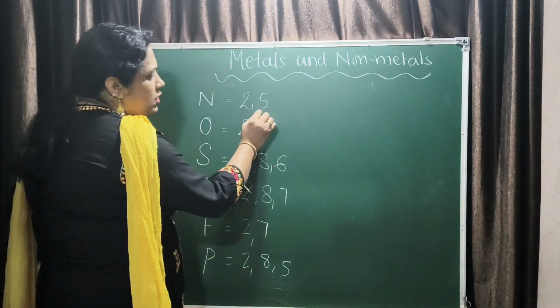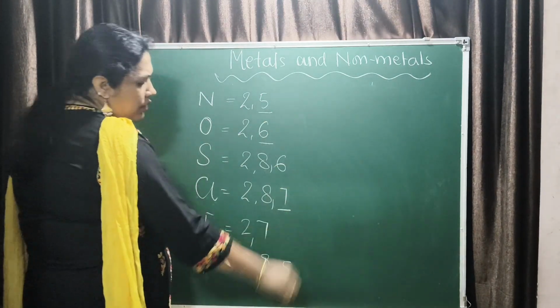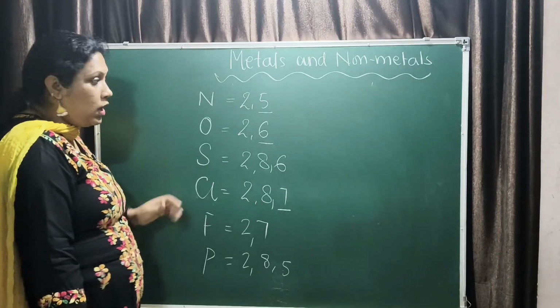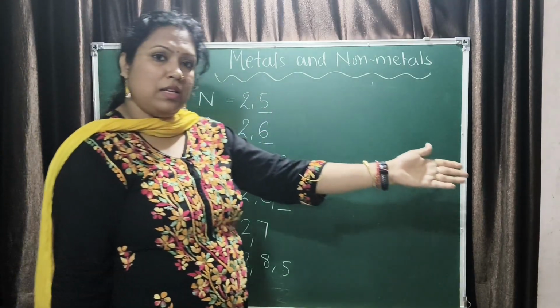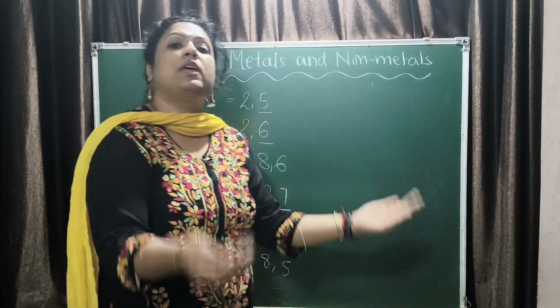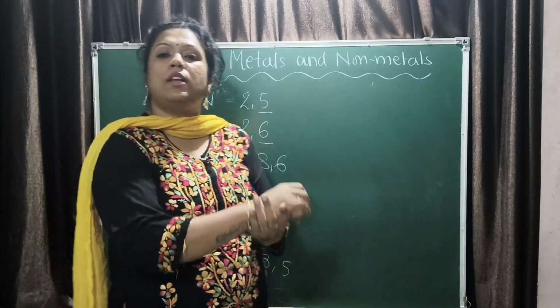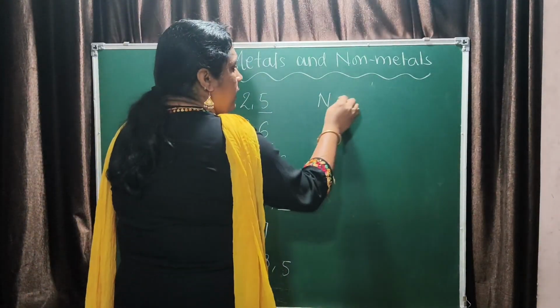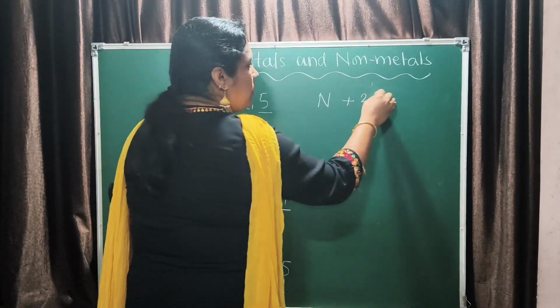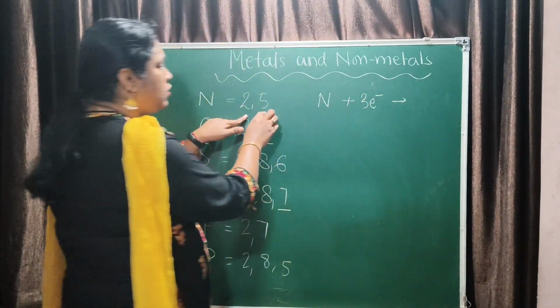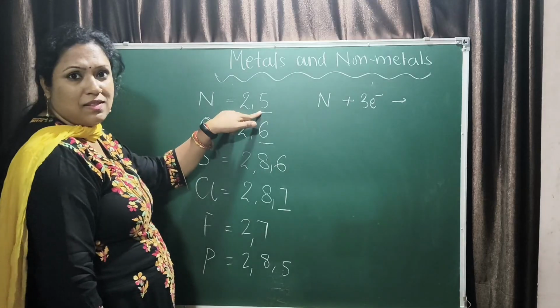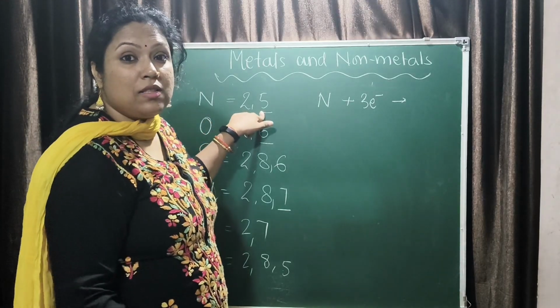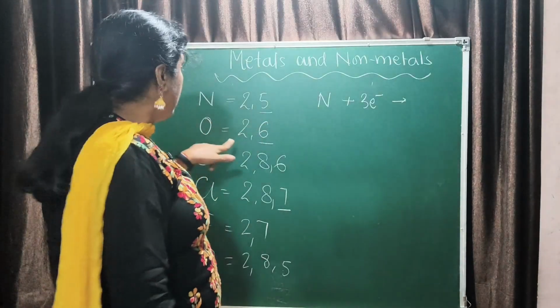In all these cases, you see they have 5, 6 or 7 electrons in the outermost orbit. So instead of giving away this many electrons, they have the tendency to gain electrons to attain the stable electronic configuration. Now if nitrogen gains 3 electrons, it will have the electronic configuration 2, 8. That means it is like neon.